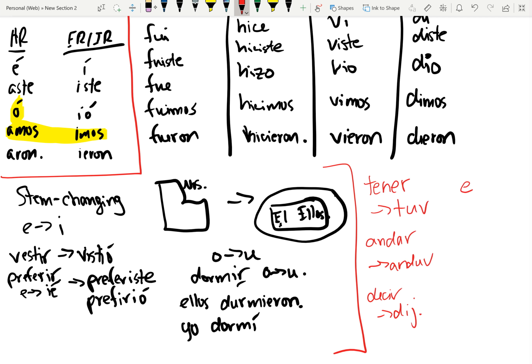And the endings for all of these are e, iste, o, imos, ieron. In ieron, the I gets dropped if this is J, right? So it's dijeron, not dijieron. But if this is not J, for example here, anduvieron, the I doesn't get dropped. There are a whole bunch of these verbs, and I suggest if you look in the textbook, you'll see them, or just look them up online. What's notable here is, regardless of if it's an ER verb or an AR verb, they all have the exact same ending, and none of these forms have accents.